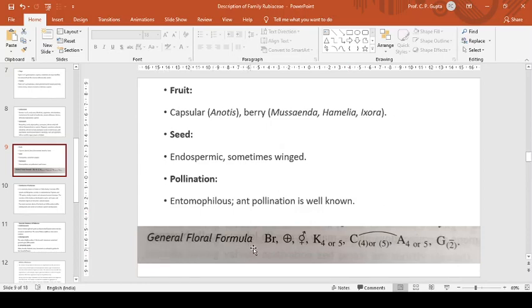This is the general floral formula of the family Rubiaceae: bracteate, actinomorphic, hermaphrodite, calyx 4 or 5, corolla 4 or 5, gamopetalous, stamens 4 or 5, epipetalous, and gynoecium is bicarpellary and syncarpous, with inferior ovary.